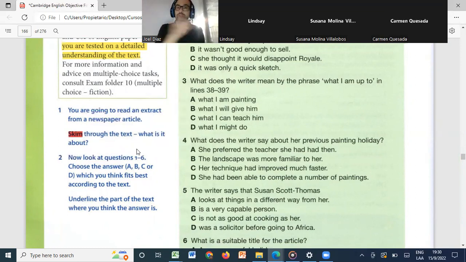Skim is actually reading very fast. Just take the ideas. When you skim, you're just looking at different words, maybe to understand the main idea. But skim is reading very fast. Why do we need to read very fast here? Remember that for the whole test, we only have 1 hour and 30 minutes.